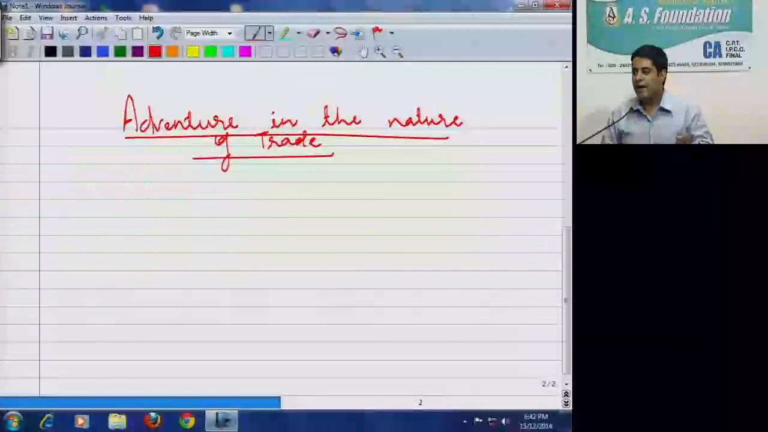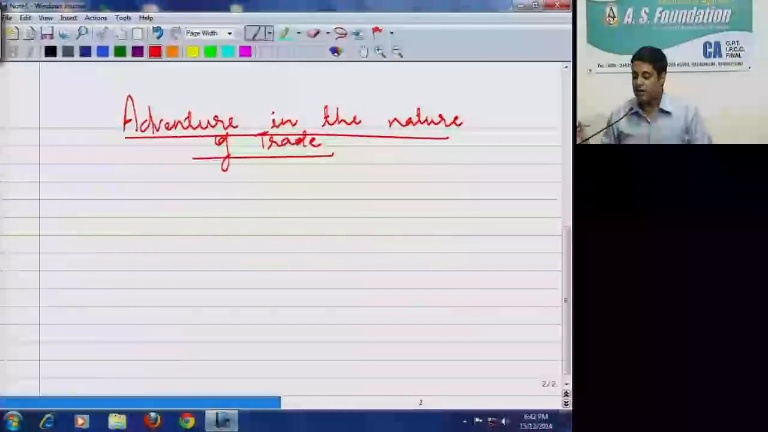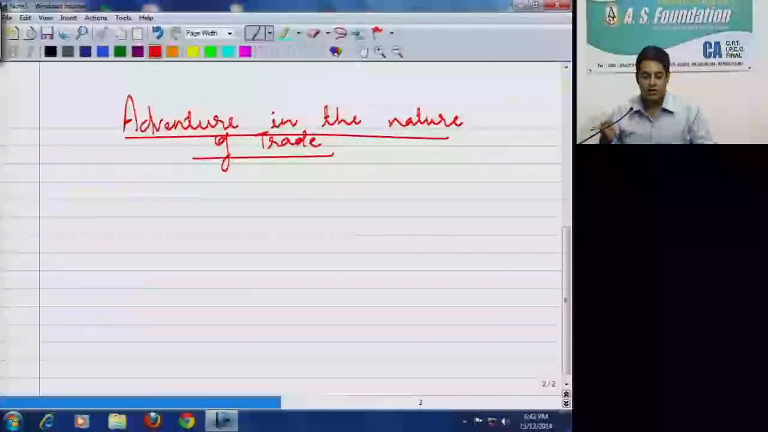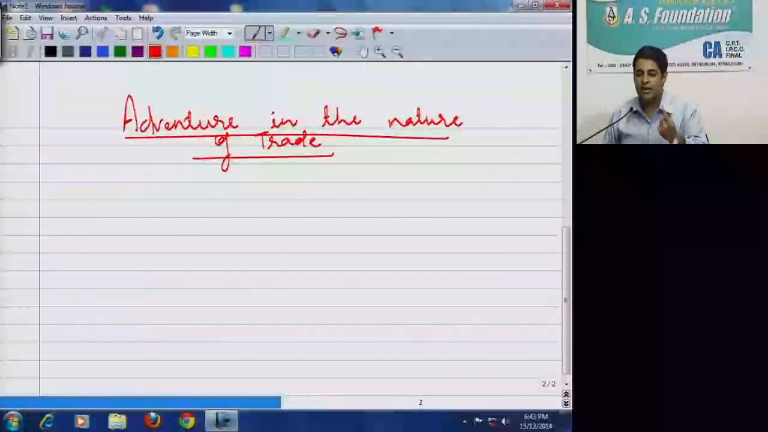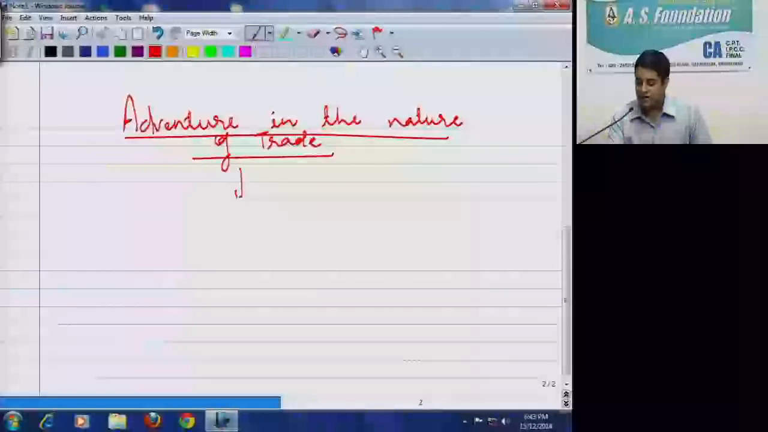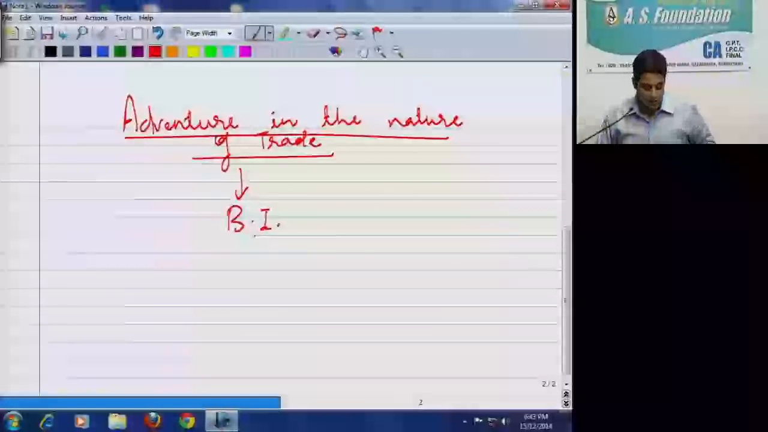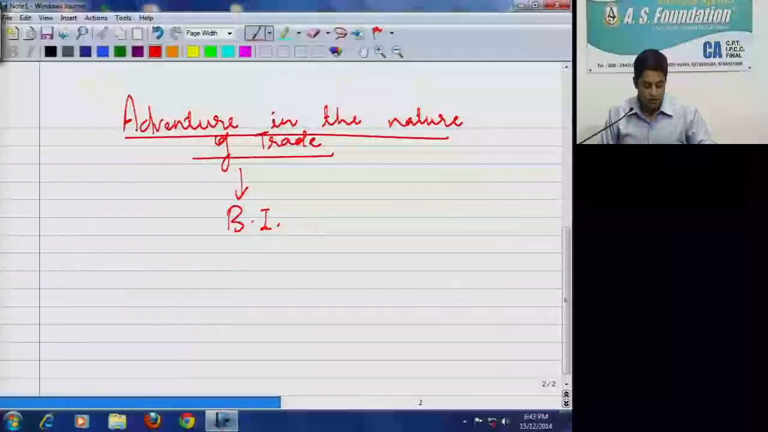Trade means what? Buying and selling. If it is on a recurrent basis, then it is trade, that I am doing it daily. Adventure in the nature of trade or commerce means a single activity. So you cannot say that since I am doing this only one time, it won't be taxed. Even if you do buying and selling for only one time, still it will be taxable as business income. So write down, adventure in the nature of trade, commerce or manufacture.